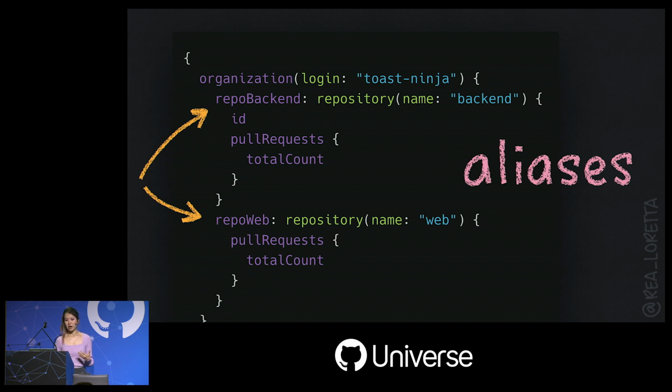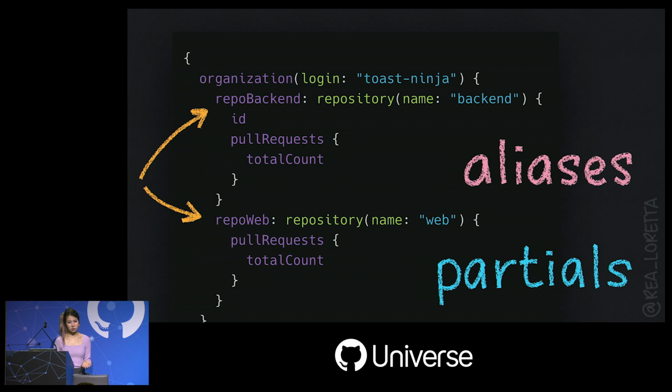This would either result in a heavier query or require us to use partials, so we're not duplicating our subqueries for each repo. And most importantly, this approach only works because there is a type that allows us to fetch repo by name. What about all the other entities we might need to pull like this? It doesn't seem like a solution that is robust and can be applied generically.